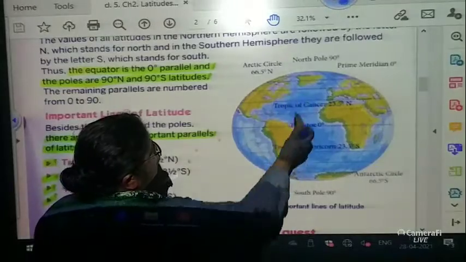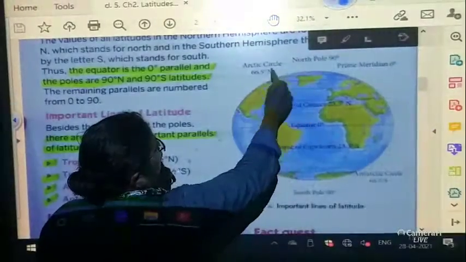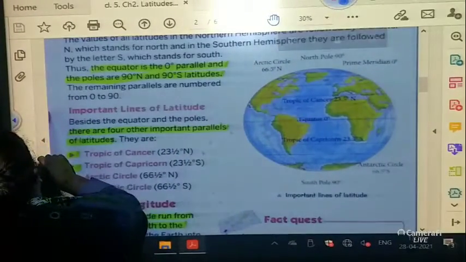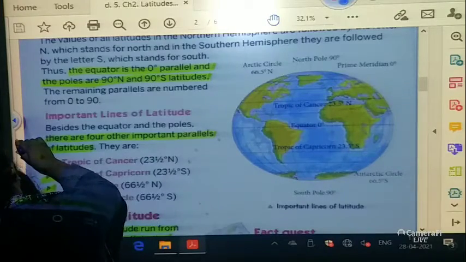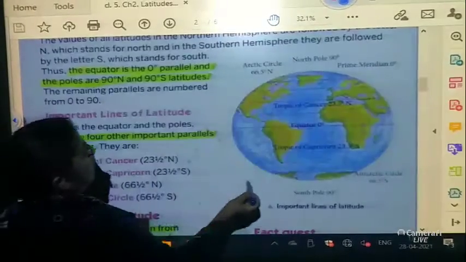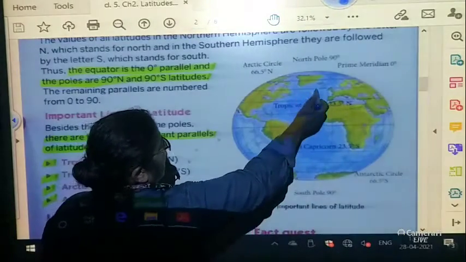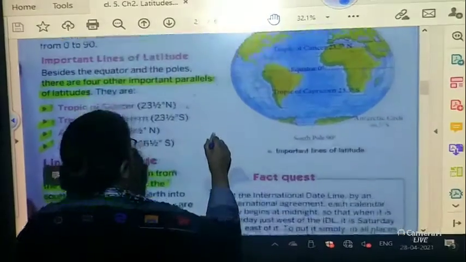It is meeting over here at the North Pole and the South Pole, and it is wider in the center. This portion is wide. Okay.